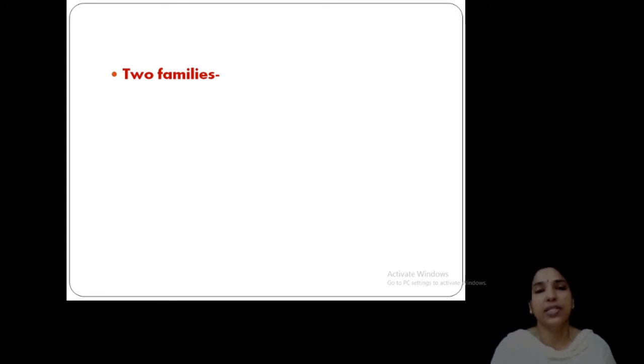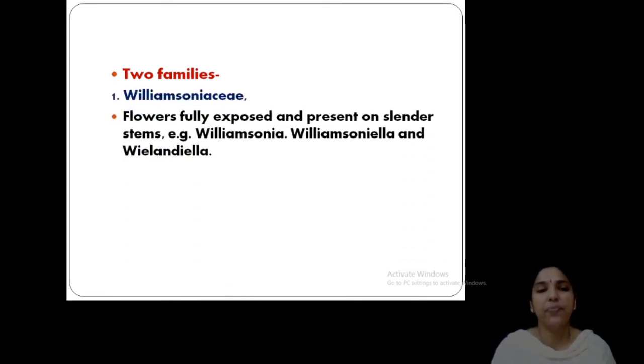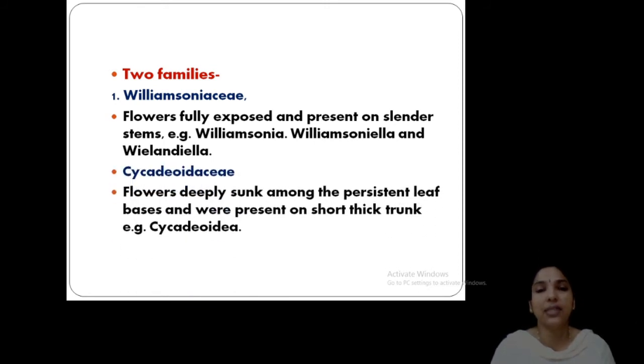Now, the order Bennettitales includes two families. What are they? Williamsoniaceae, with the flowers fully exposed and slender stem. And Cycadoideaceae, with flowers deeply sunk in the persistent leaf bases and short thick trunk.